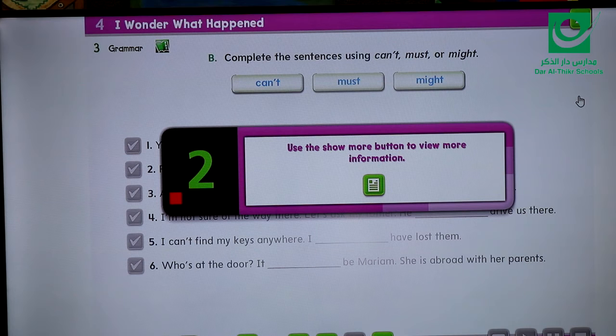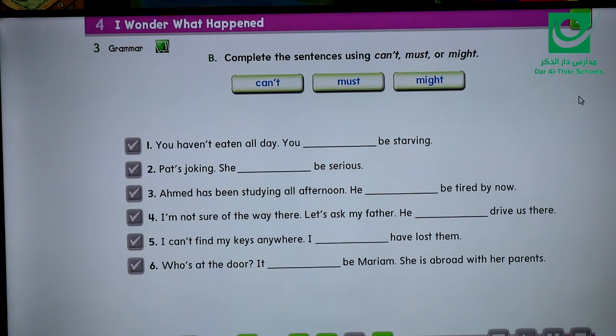This one is very important. Complete the sentences using can't, must, or might. So you have to decide whether you are sure about the sentence, you are not sure, or you are sure it's impossible. The first one: you haven't eaten all day, you must be starving. So somebody hasn't eaten all day, so I'm sure that he's very hungry, starving. The answer will be must. Must be starving.